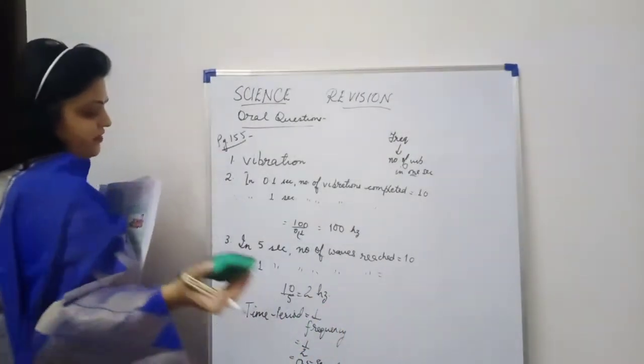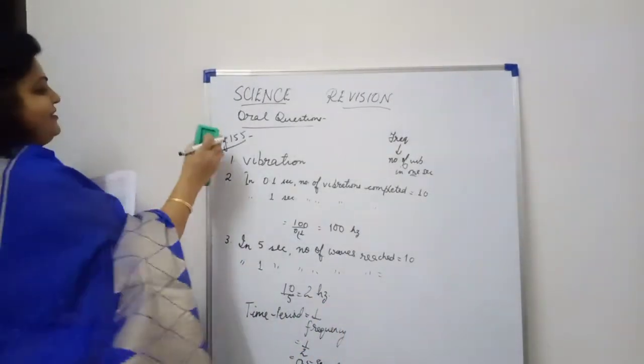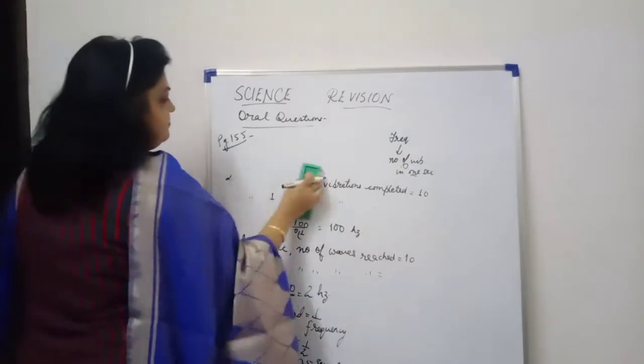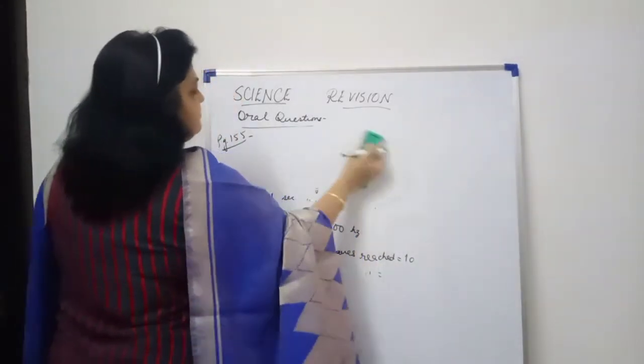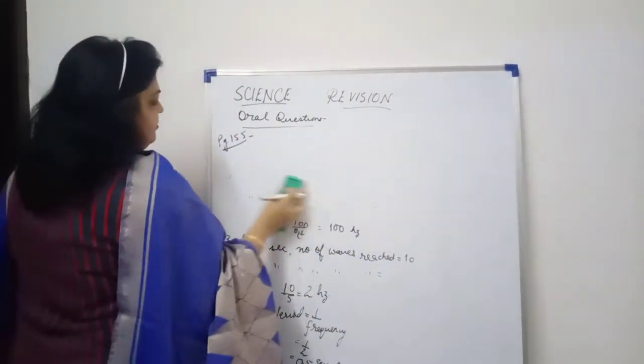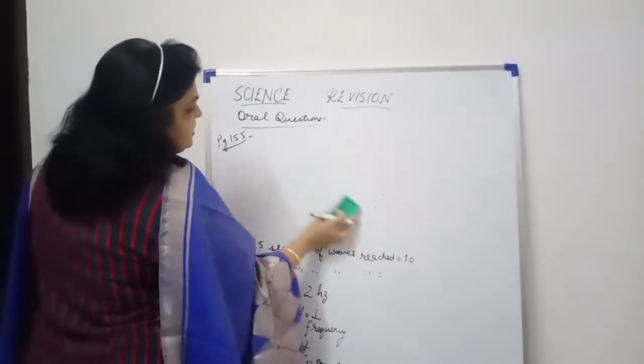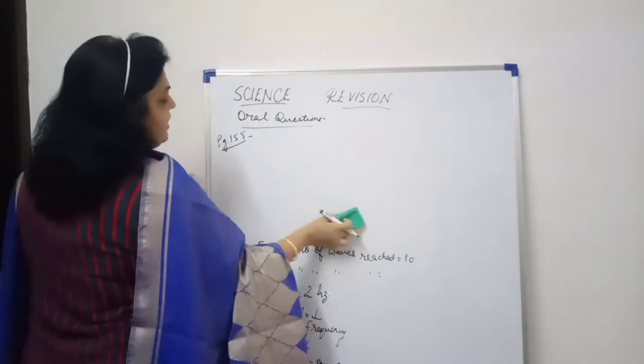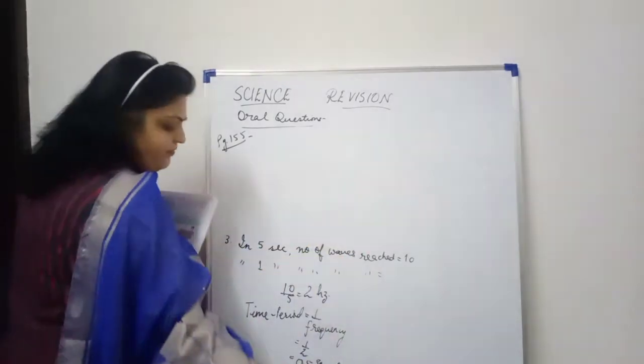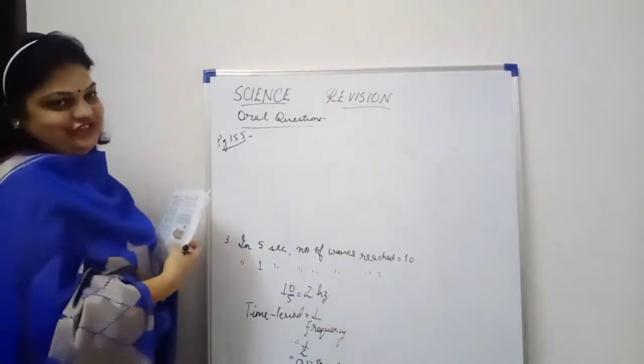Now let's switch over to the fourth question. See children, when you get numericals in the examination also, please try to solve them stepwise and write the appropriate unit, and write the formula which you are using for solving them. Everything should be mentioned.